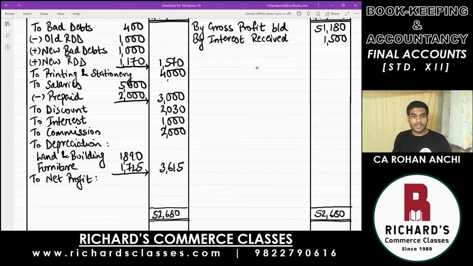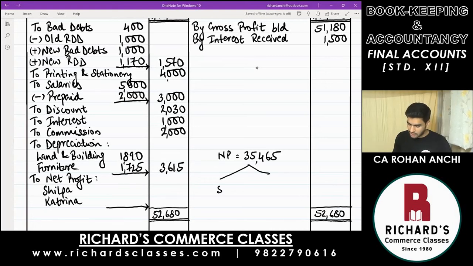This net profit, whatever we get, will be divided between the two partners. The first partner, Shilpa, and the next, Katrina. Now here, the profit sharing ratio is not given. So whatever net profit we get will be divided in the equal ratio. They will get equal profit. So when you deduct the total net profit here, that comes to 35,465. This has to be divided equally for the two partners, Shilpa and Katrina.